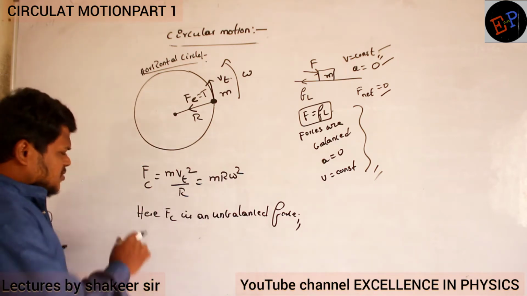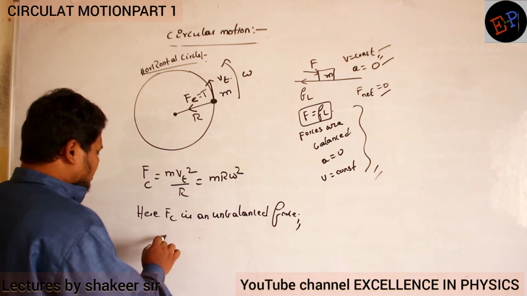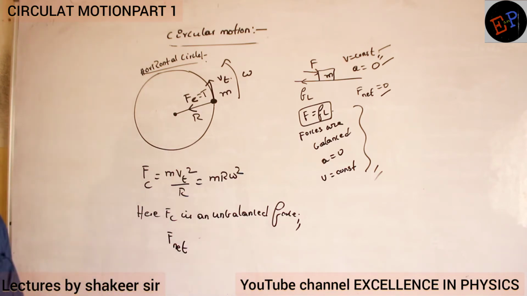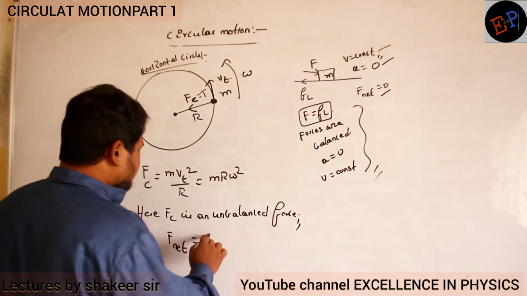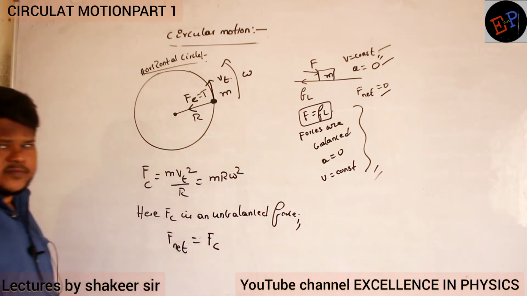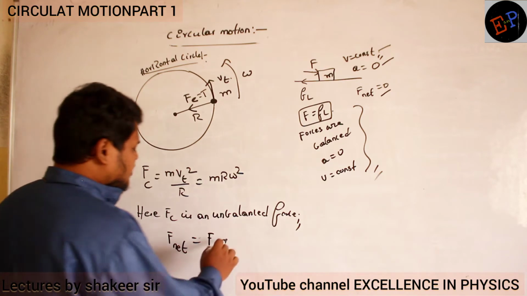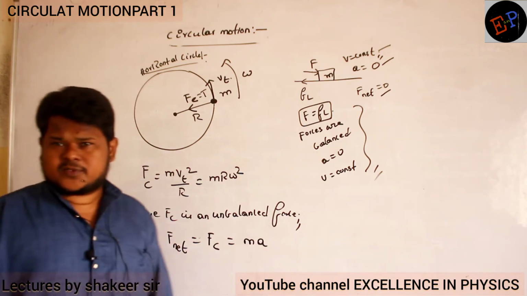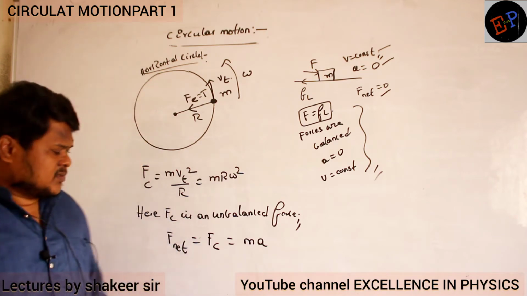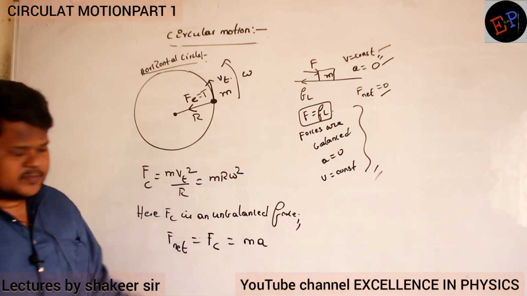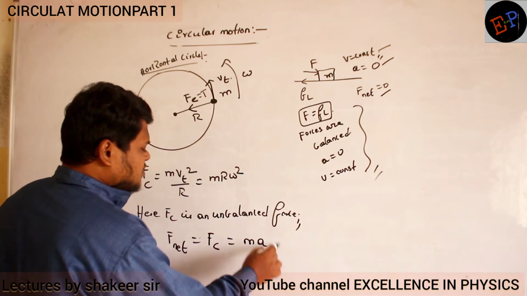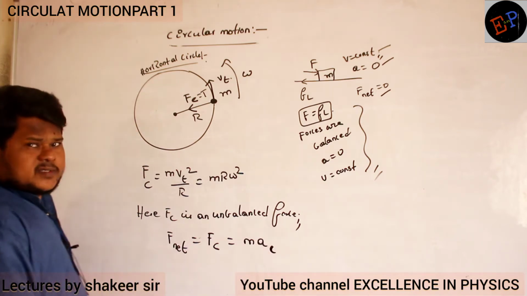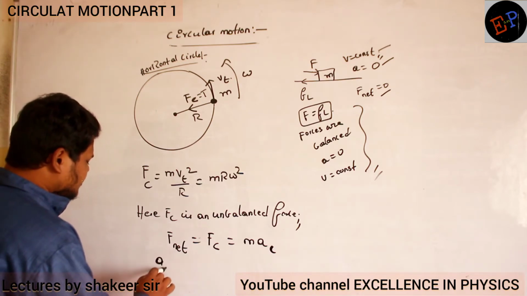So if centripetal force is an unbalanced force, then definitely there will be some net force, no? And in this condition, which is the net force? Centripetal force is the net force. And what will a net force do? Net force will provide acceleration. If there is net force, the body should accelerate. So net force is equal to mass into acceleration. So what is this kind of acceleration called? Centripetal acceleration.